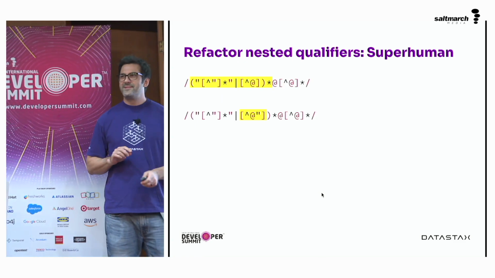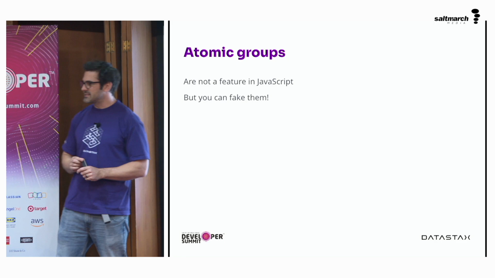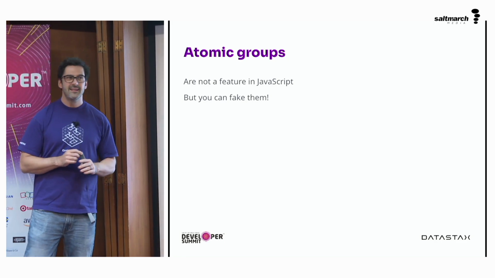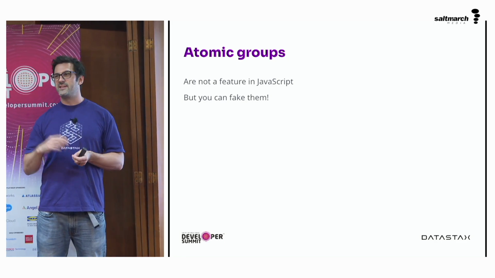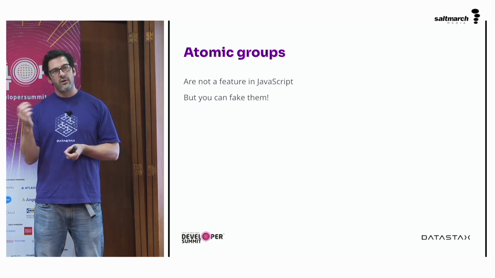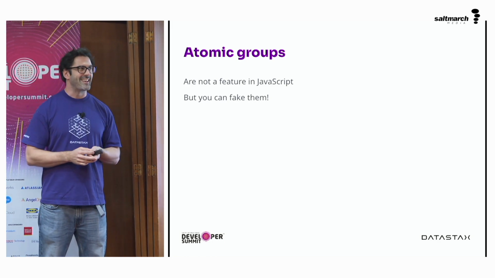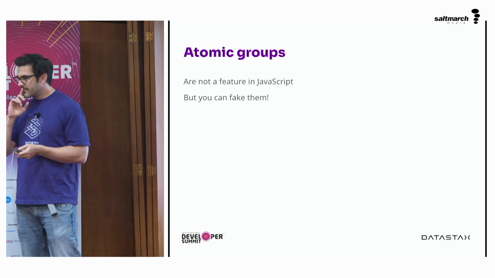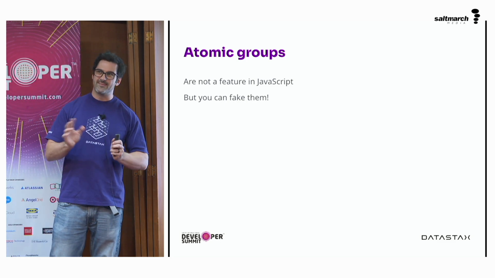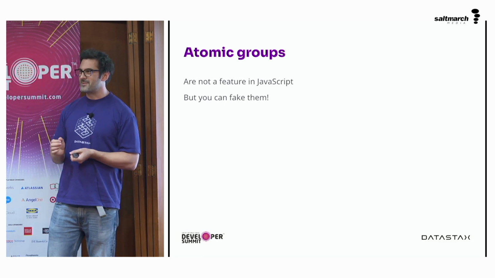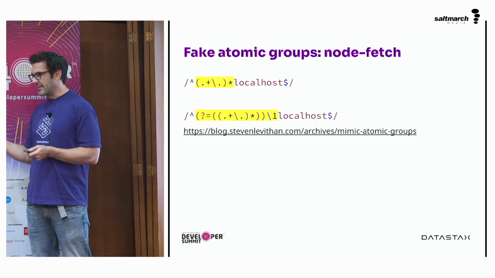There are some nice things in regular expressions called atomic groups. They allow you to set up a group in a regular expression that doesn't backtrack. But they're not a feature in the JavaScript regular expression engine, sadly. But you can fake them. It turns out somebody very smart, a lot smarter and more involved in regular expressions than I, came up with a way of faking them.